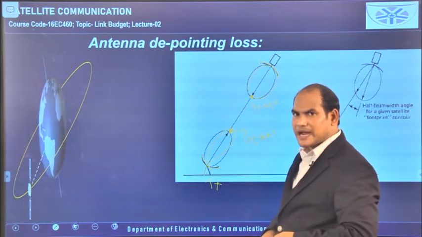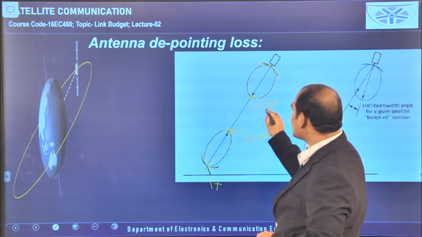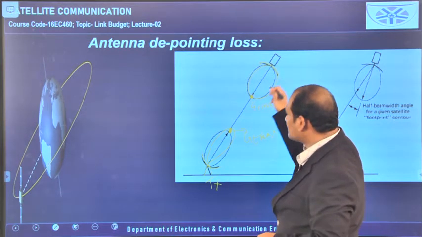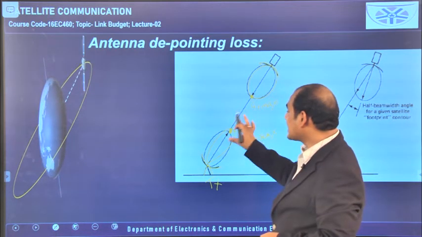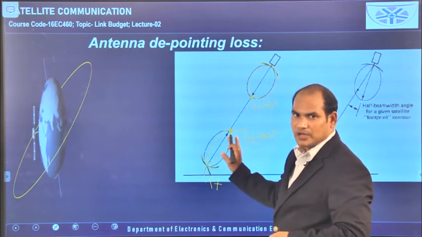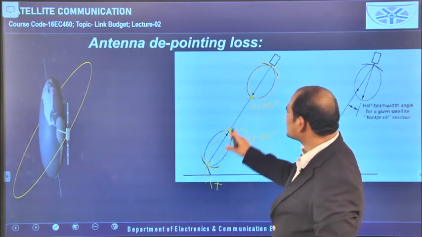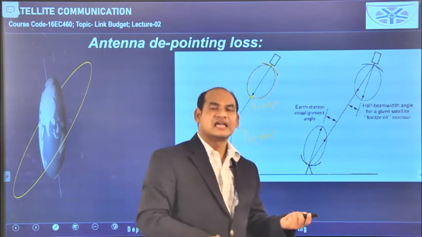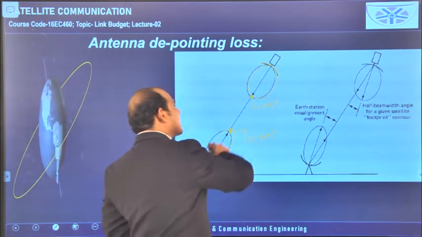So the gain of the receiving antenna is also maximum. These two are oriented in a straight manner, so we cannot say depointing loss is available. Here depointing loss has been eliminated because these two are on the same line. That means the maximum amount of power is transmitted and the maximum amount of power is received, so we can say here the loss is 0.